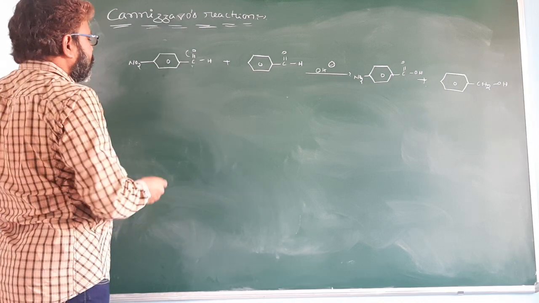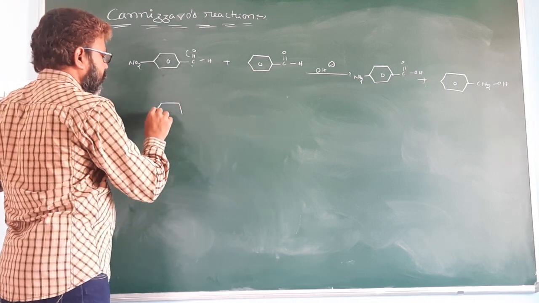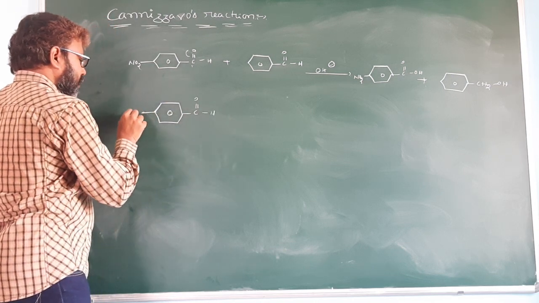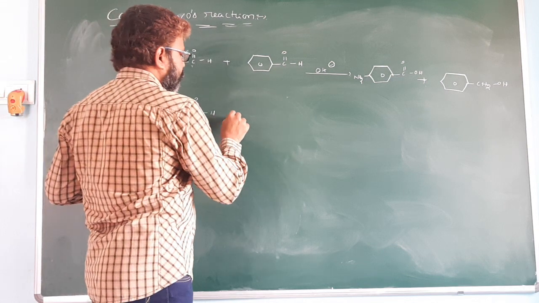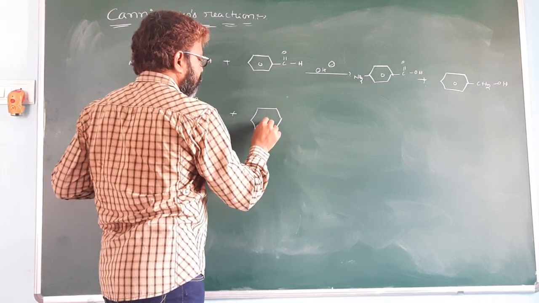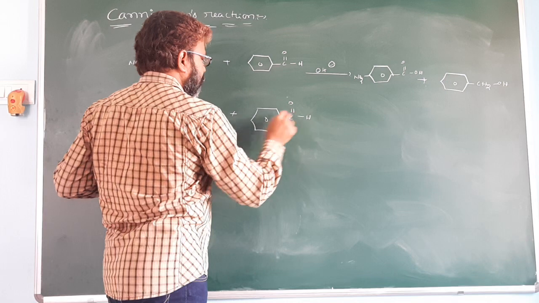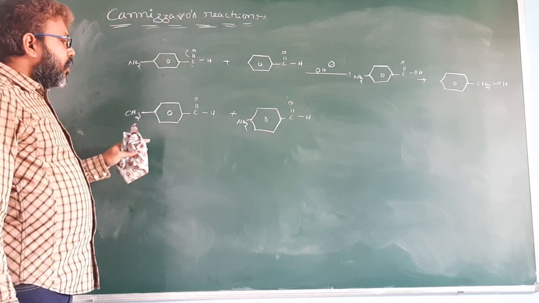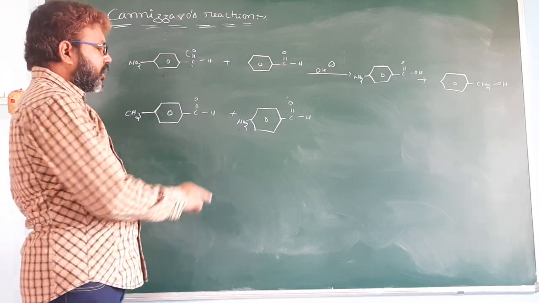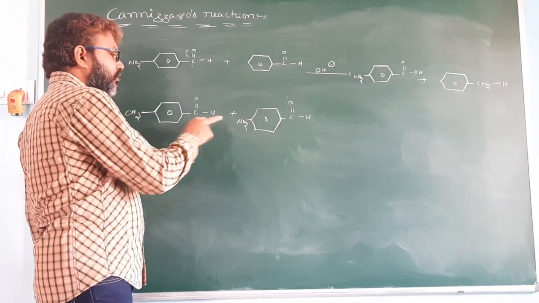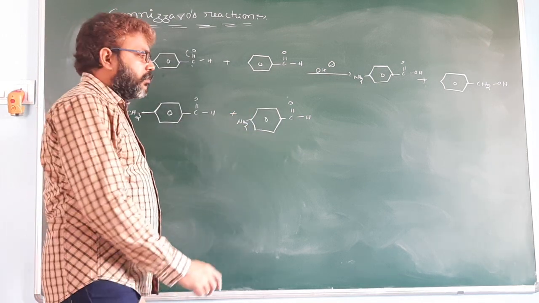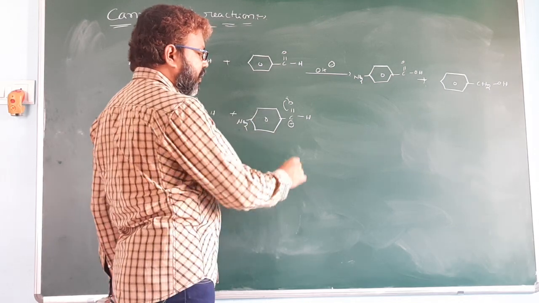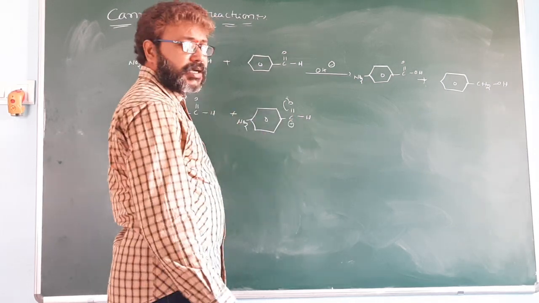Now you see another example. So it has a methyl group, and this one has NO2. So it is an electron withdrawing group. It is more reactive towards the Cannizzaro reaction. It easily undergoes oxidation because this pi bond electron shifts here. The magnitude of positive charge increases on this carbon. OH minus attacks on this carbon easily.